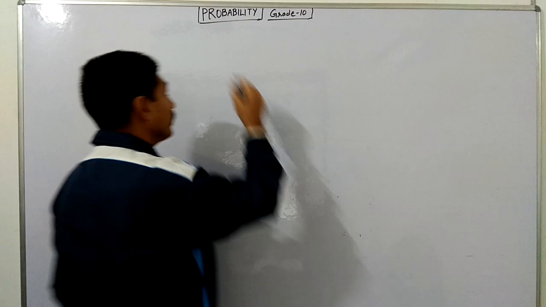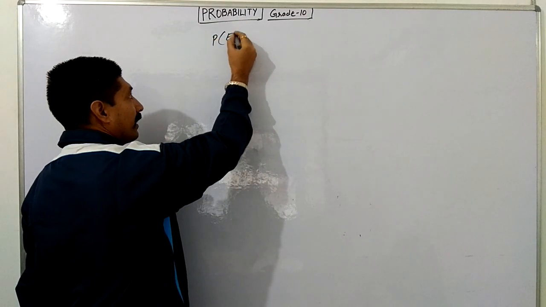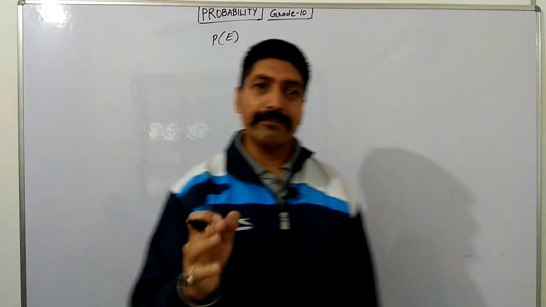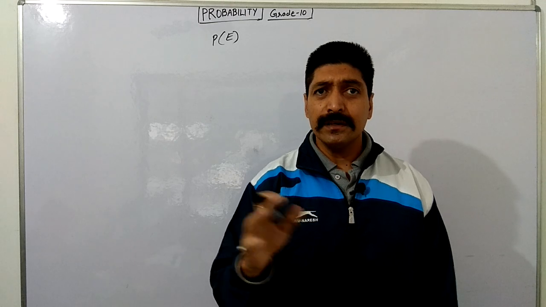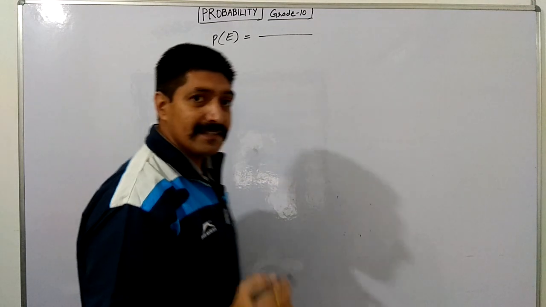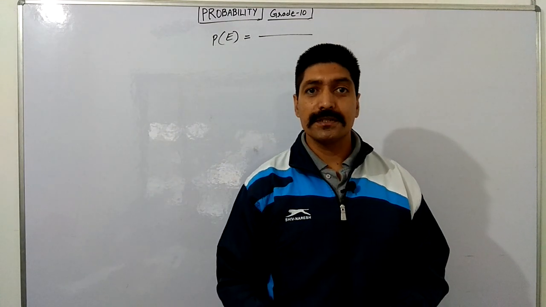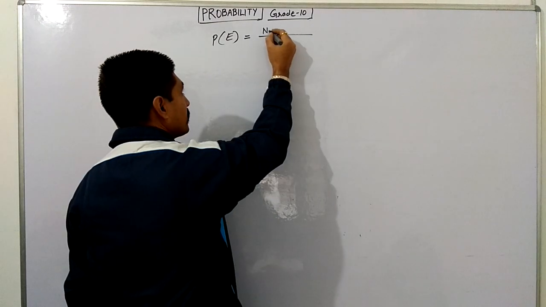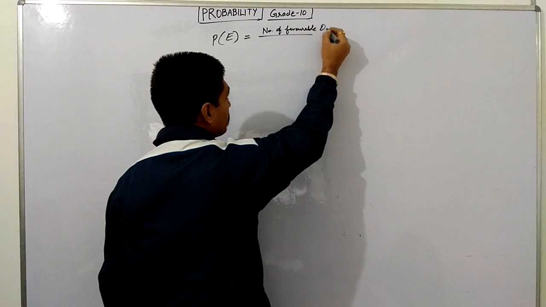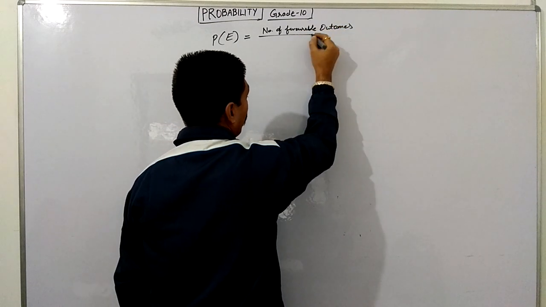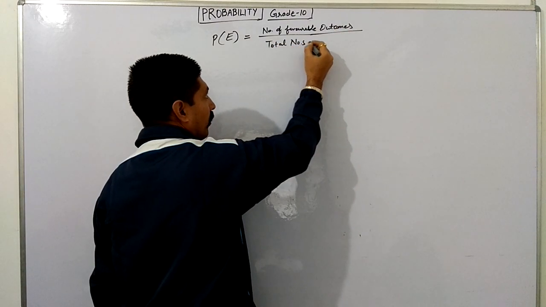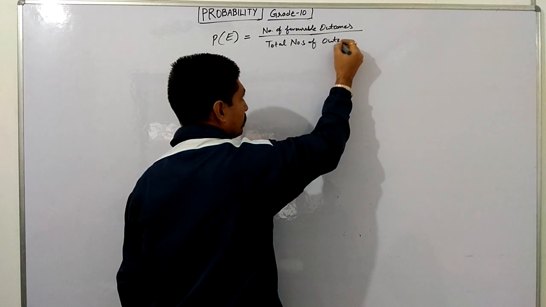As we know from grade 9, we write probability of an event E, or probability of an event A, or of an event B. The probability of any event E is always equal to the number of favorable outcomes upon the total number of outcomes.